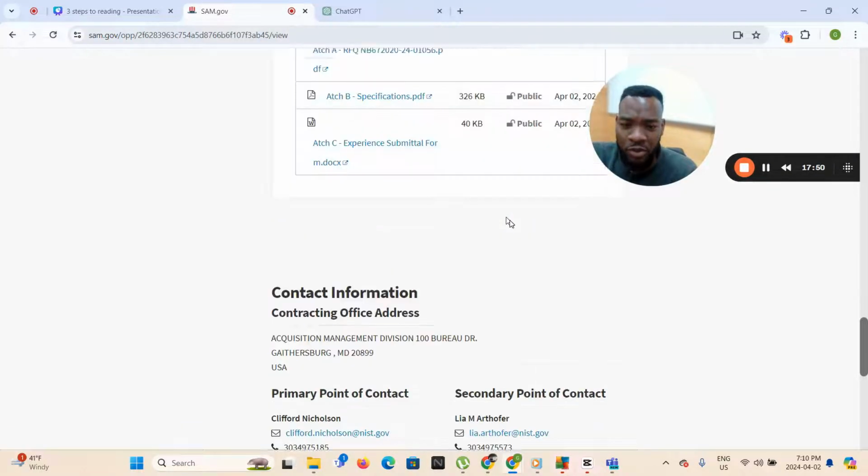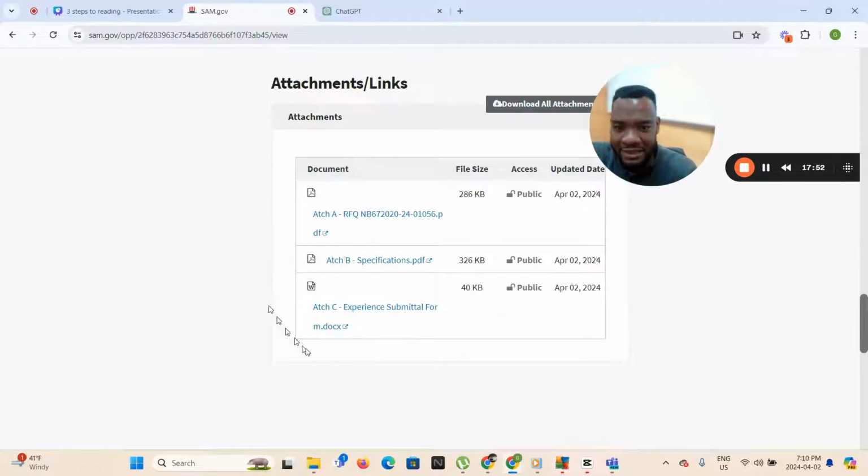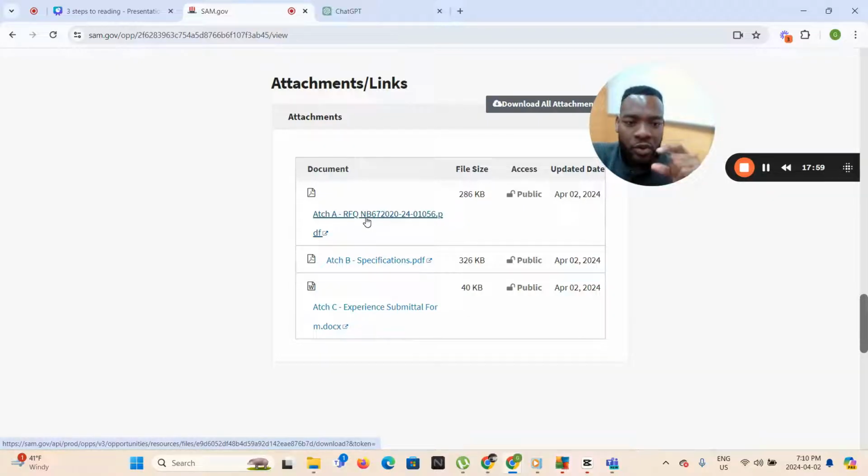But what we want to do here is we want to see the attachments. Okay. Here we have attachment. We have RFQ, the request for quote. In this document, you're also going to find the specification, the objectives of the government. Okay. So once I click on this, it's going to download.